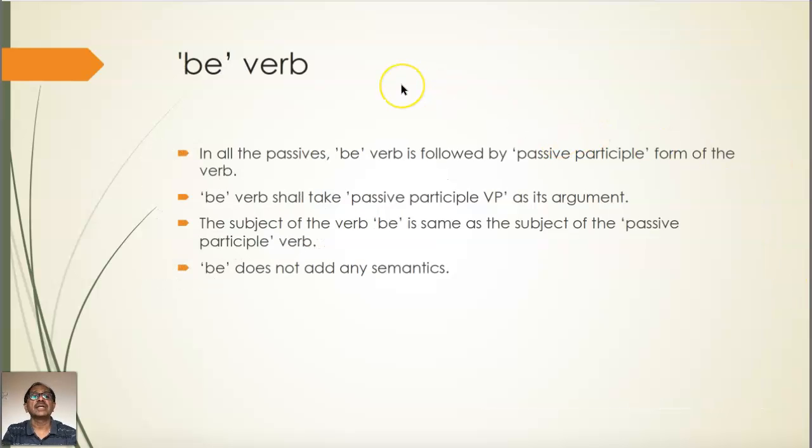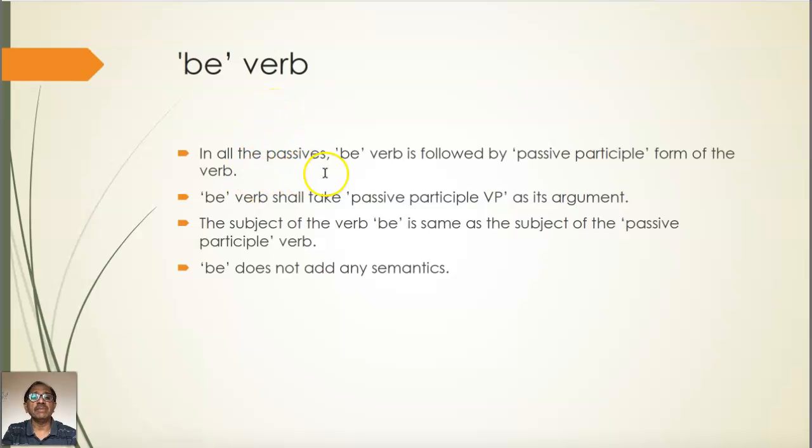Next, we need to look at the be verb, because passive is characterized by a be verb with the passive participle form of the main verb. So a be verb is added, right? But we do not say the be verb is added. Be has to have a lexical entry which will have a verb phrase of the form past participle as its argument. So what are the properties which we need to look at of be?